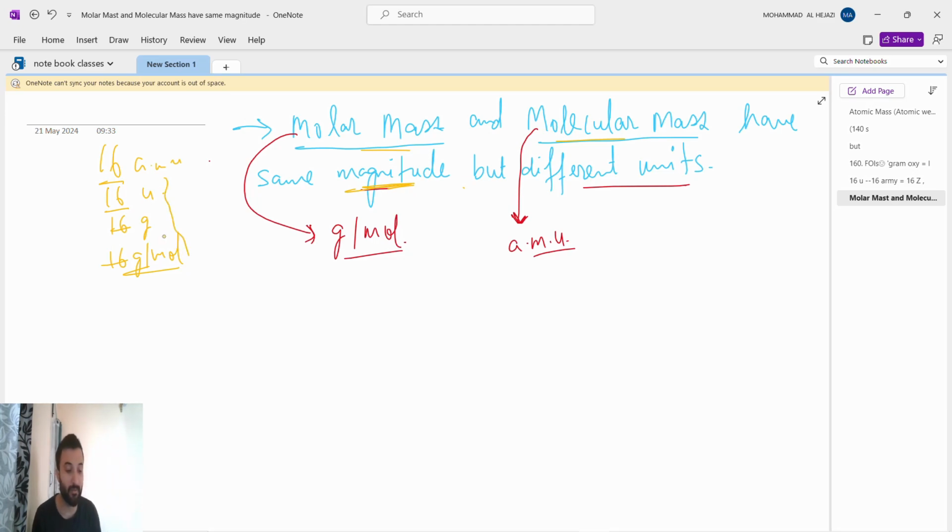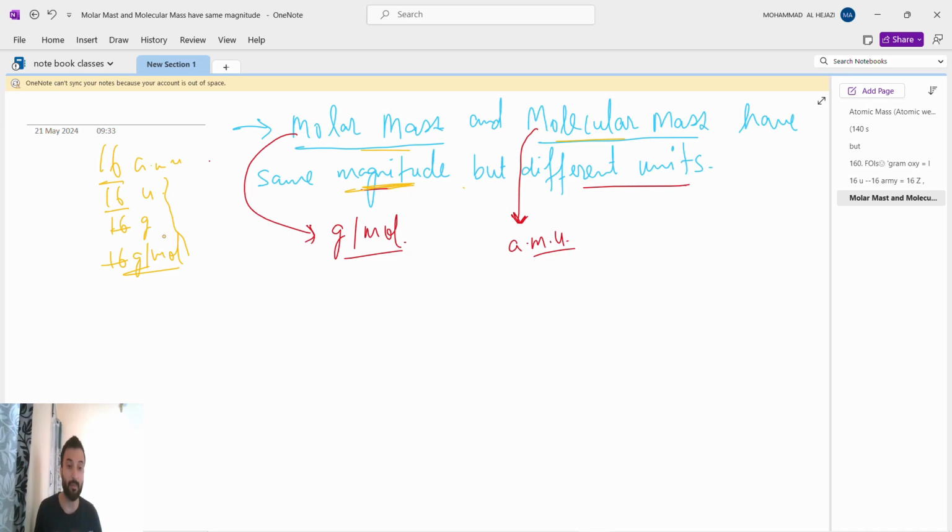Okay, so that's why after this, when I give you the atomic mass, I will not write the unit. We will write just the values, because the unit will differ. If you are finding the gram atomic mass, it will become gram. If you are finding the molar mass, it will go in gram per mole. If you are finding the molecular mass, it will be U. So we are writing just the magnitude, because the magnitude will never change, but according to what we are finding, the unit will change.